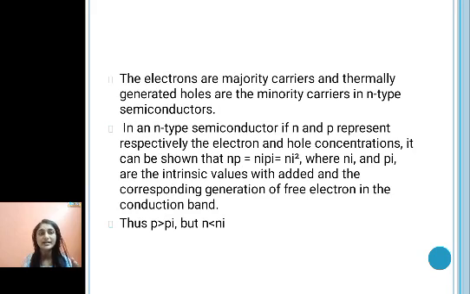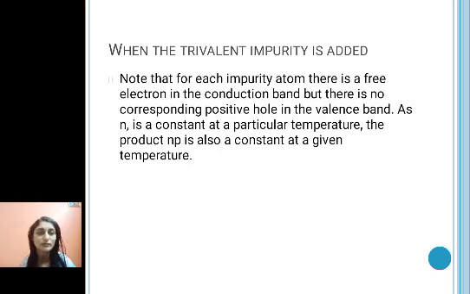In N-type semiconductor, if N and P represent the number of electrons and holes, like electron and hole concentration, we can show that NP equals NiPi. What is NiPi? It is the concentration of electrons and concentration of holes in the intrinsic material, in the pure material, and this product remains constant. So if this product has to remain constant, what will happen? P is greater than Pi, but N is greater than Ni, so that the product NP will be equal to NiPi. Now what happens when we add the trivalent impurity?